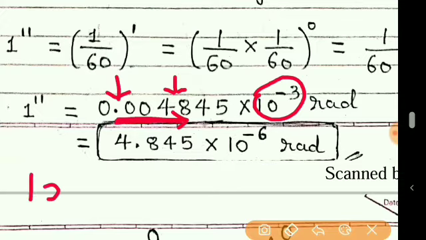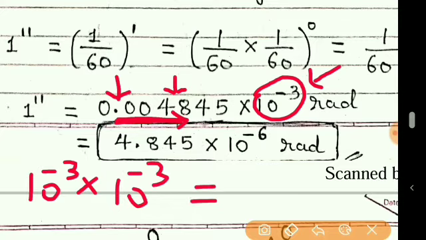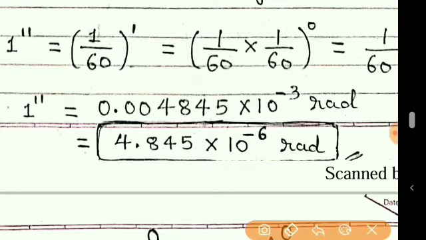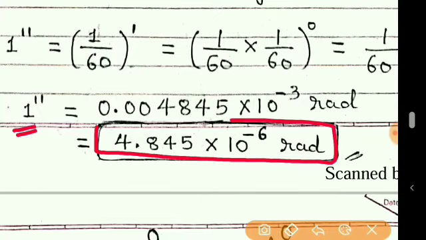So you already know that 10 raised to minus 3 was already there, and due to shifting of the decimal point we multiply by another 10 raised to minus 3, and so the result is 10 raised to minus 6. Our final answer is that 1 second is equal to 4.845 into 10 raised to minus 6 radian.